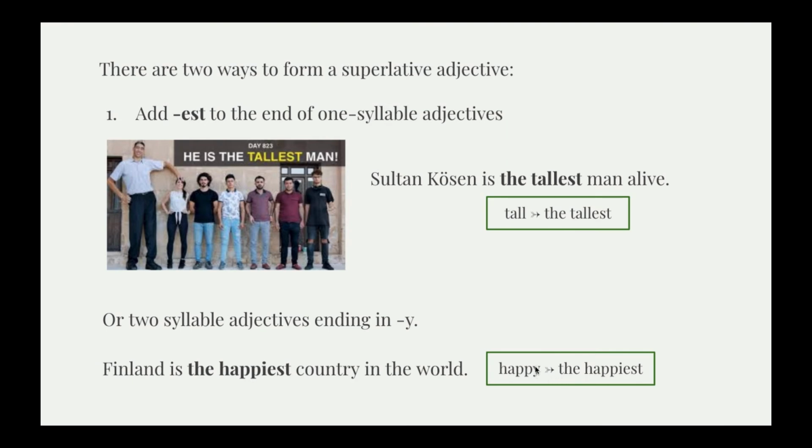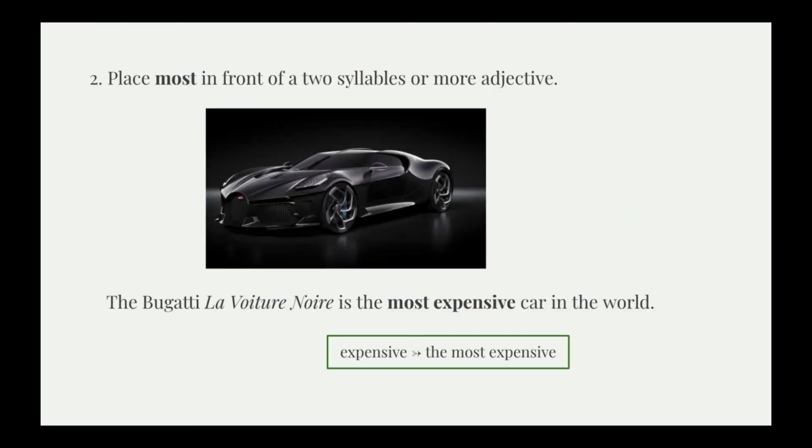We're going to substitute it for i, and then we're going to add est. Happy becomes the happiest.